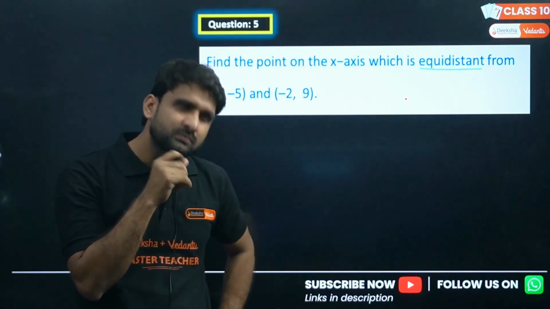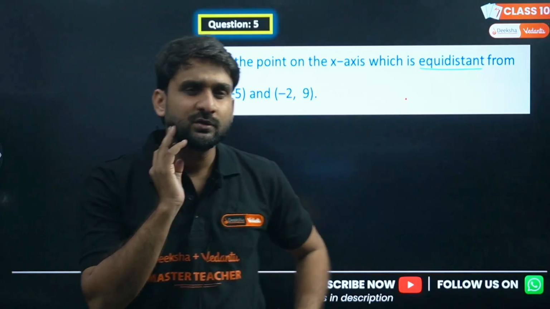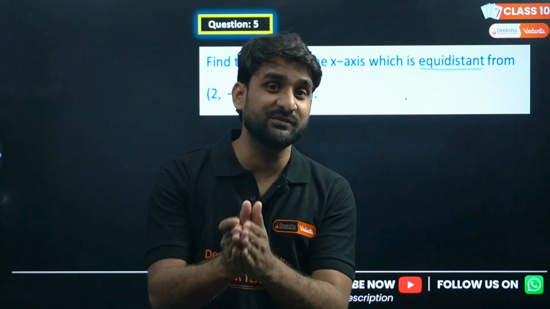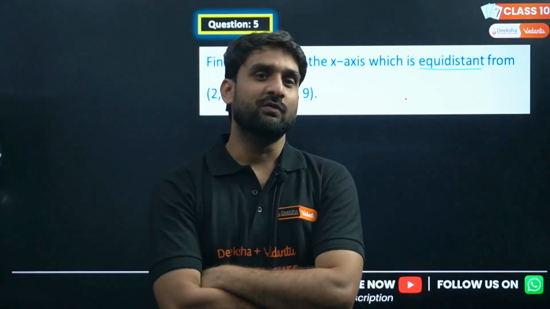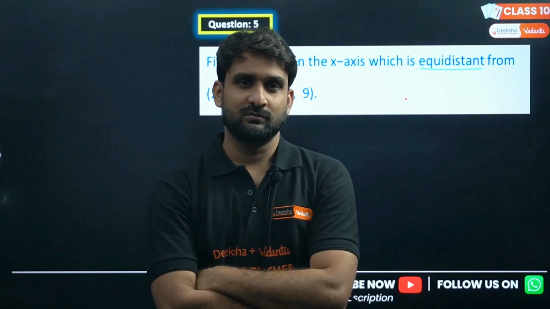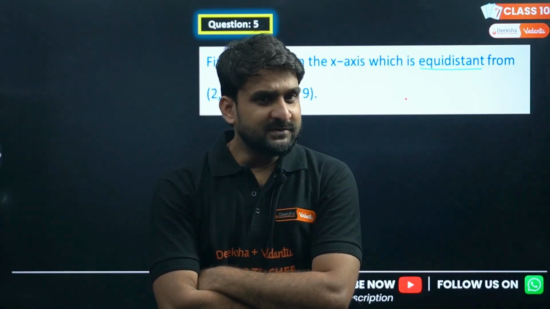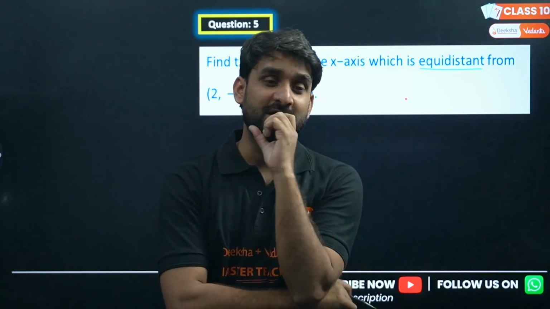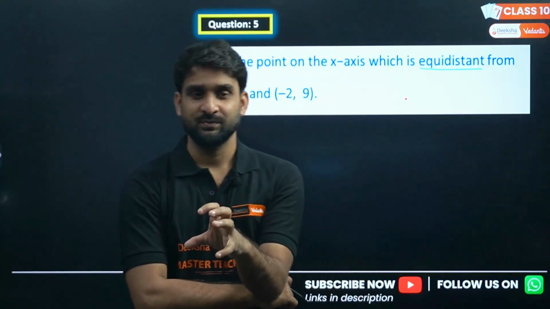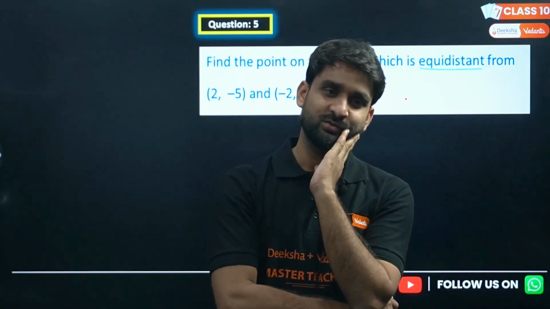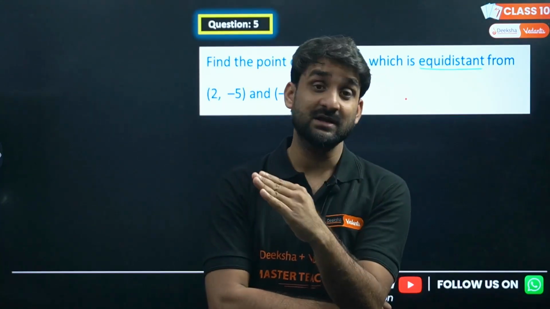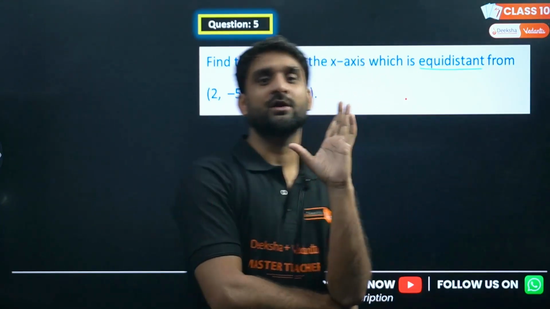On the x-axis, just think about it, my dear lovely kids. If there is a point on any specific axis, like I am standing on the y-axis, will there be any x-coordinate? No, no x-coordinate will be there, because I am standing on the y-axis. So it implies that the x-coordinate will be 0. And similarly, the reverse is also possible. If you are standing on the x-axis, then the y-coordinate will be 0.